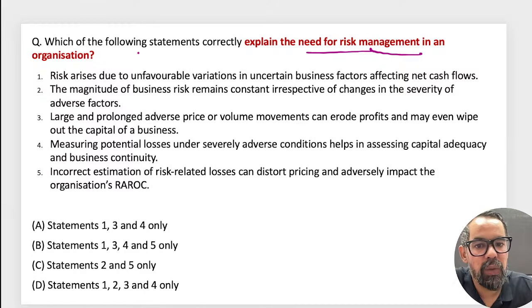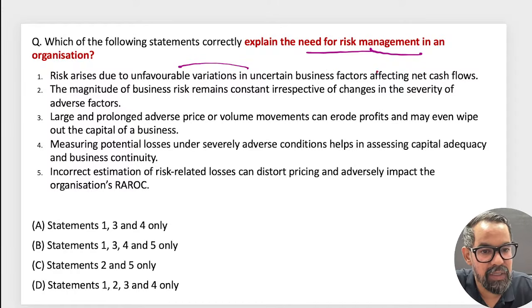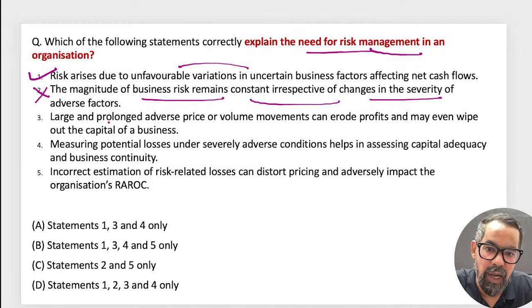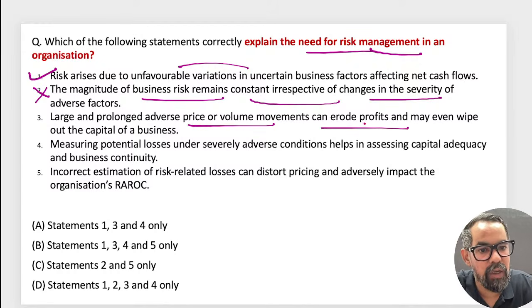Risk arises due to unfavorable variation in uncertain business factors affecting net cash flows. The second one: the magnitude of business risk remains constant irrespective of change in severity of the adverse factor. Large and prolonged adverse price or volume movements can erode the profit and may even wipe out the capital we have invested in that business.